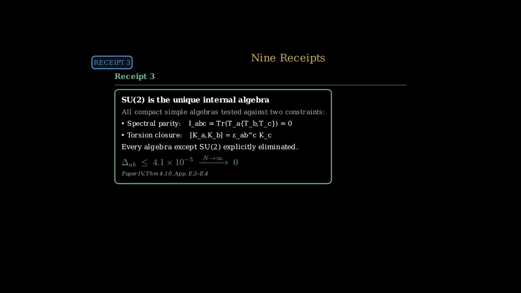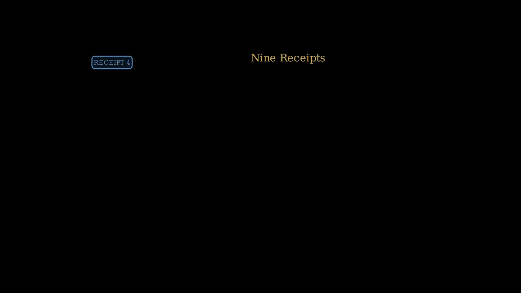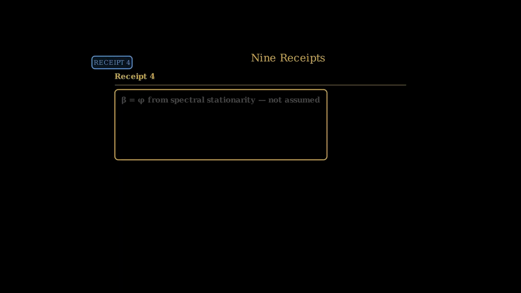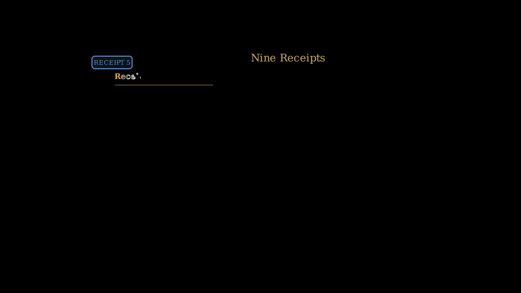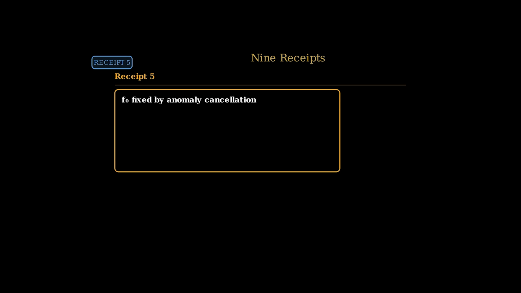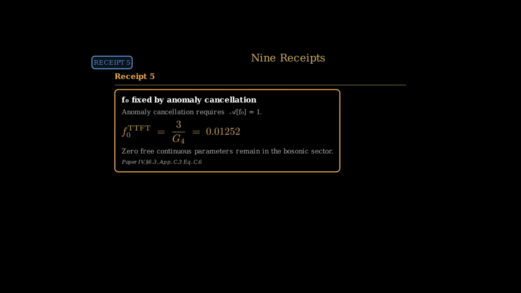All other compact simple algebras are explicitly eliminated, numerically verified to residuals below 4 times 10 to the -5, converging to 0. Receipt 4, the golden ratio beta equals phi equals 1.61803 is not assumed. It is the unique solution of the spectral stationarity equation R of beta equals 0, converged at 4 grid resolutions to precision 10 to the -6. Receipt 5, the normalization F0 equals 3 over G4 equals 0.01252 is fixed by the anomaly cancellation condition. 0 free continuous parameters remain.